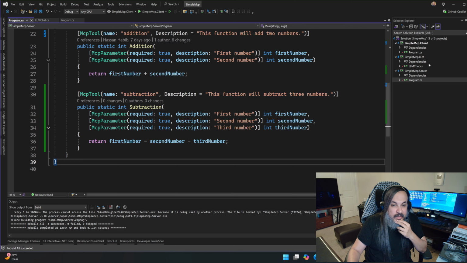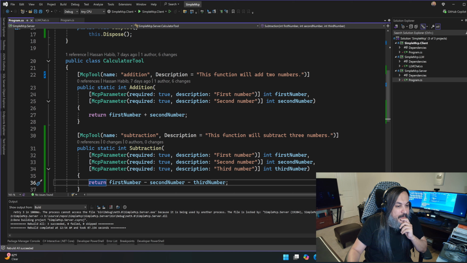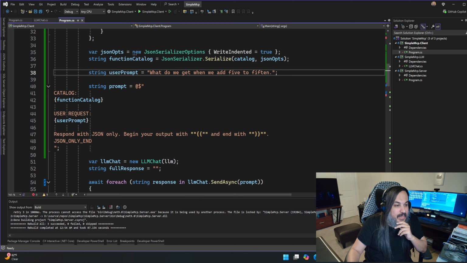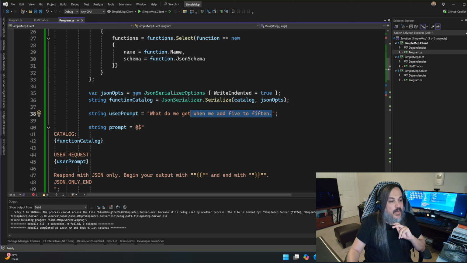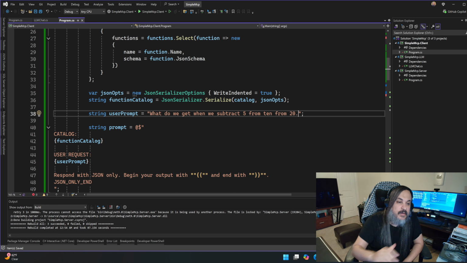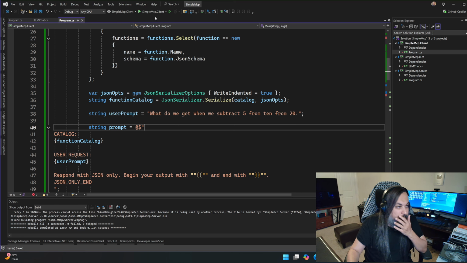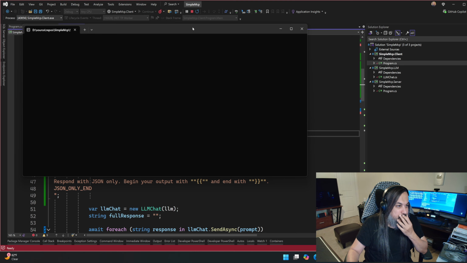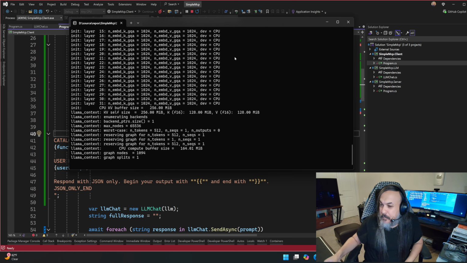So okay, I killed the process, and then I'm gonna go to my client here, and I'm gonna say, what do we get when we subtract 5 from 10 from 20? I'm gonna be really a jerk here. I'm just gonna flip from numbers to letters, and so 5 from 10, that's 5, and then from 20, that's minus 15. Let's see if it can figure that out. Here we go. This is the real challenge. Please try this at home.